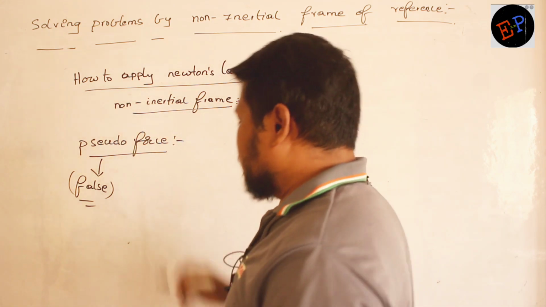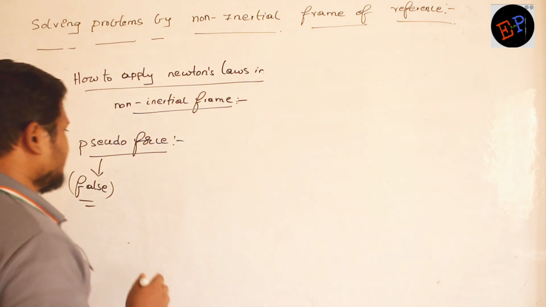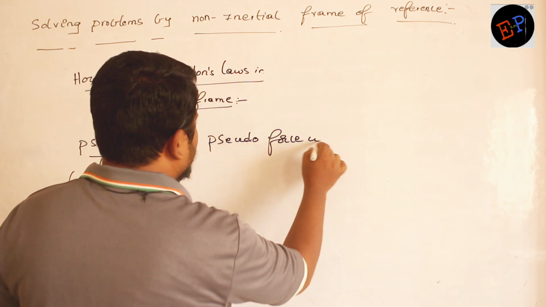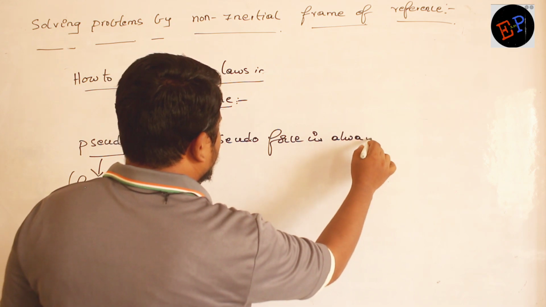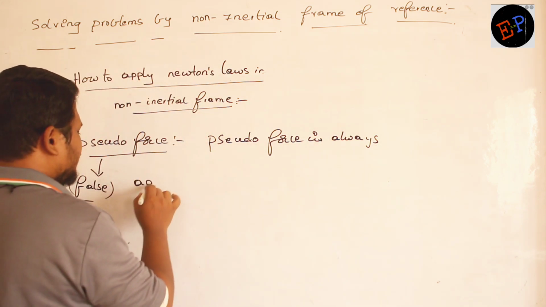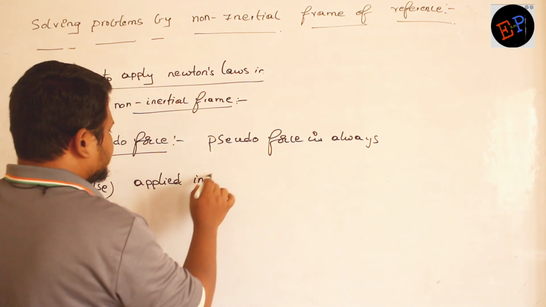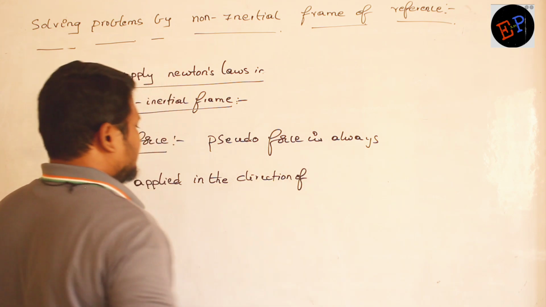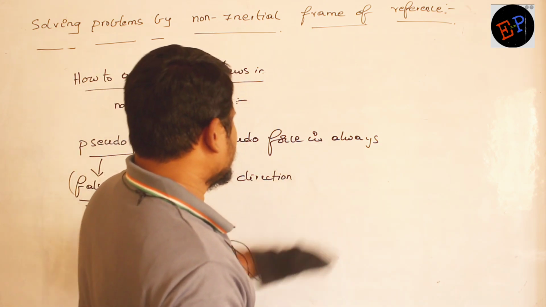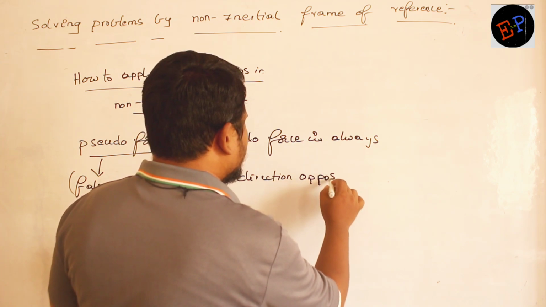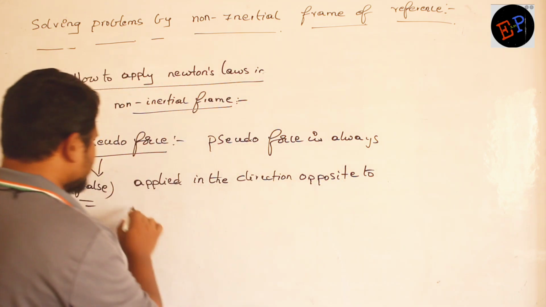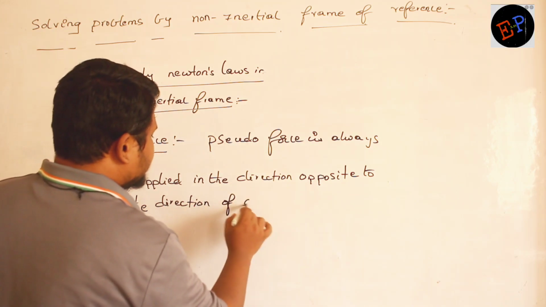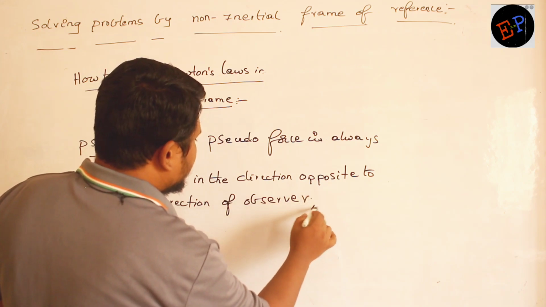Okay. Now what is the direction of pseudo force? Let us see. Pseudo force is always applied in the direction opposite to the direction of the observer.